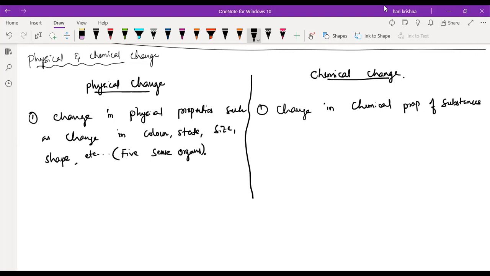What is the meaning of state? Sir, it's like solid, liquid, or gas. Very good. Solid to liquid, or liquid to gas, or gases to some other form. That is a change in the state.